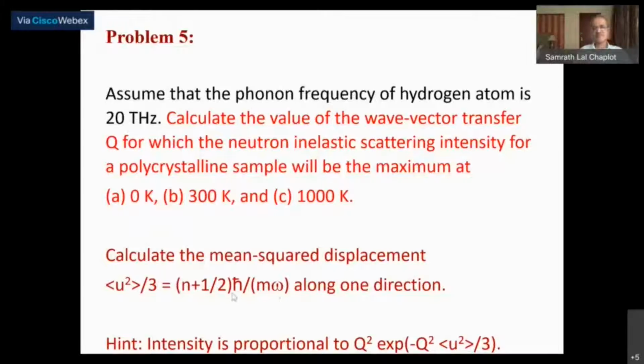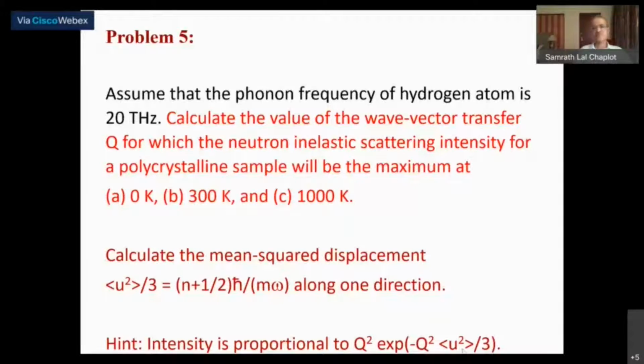The displacement is given by this term. This is just for a simple harmonic oscillator. What is the mean square displacement for a simple harmonic oscillator with oscillator frequency omega and mass m? You would get this. So from u, you can calculate u square at different temperatures, and then the intensity is proportional to this. Once this is the case, you can find out what is the value of Q for which this intensity will be maximum.